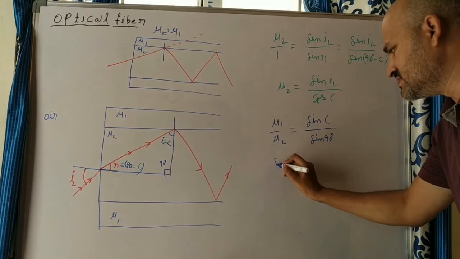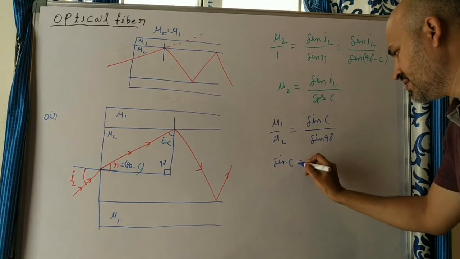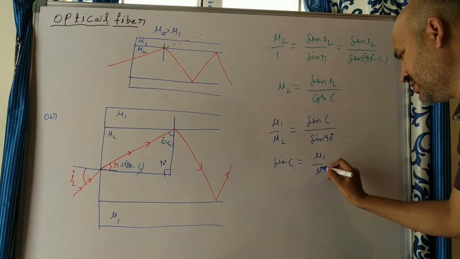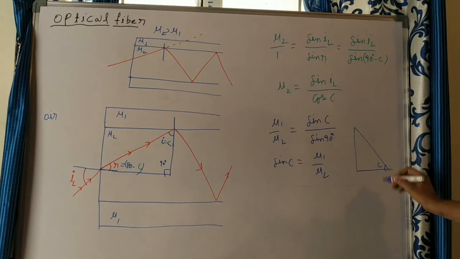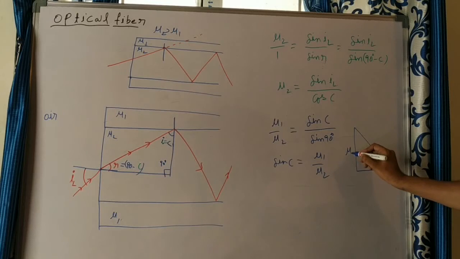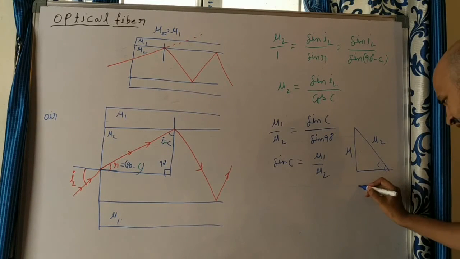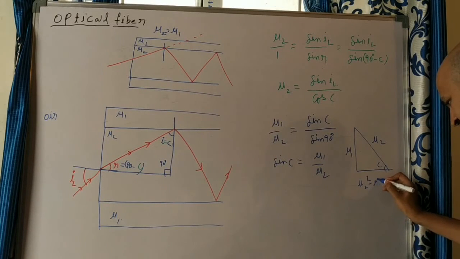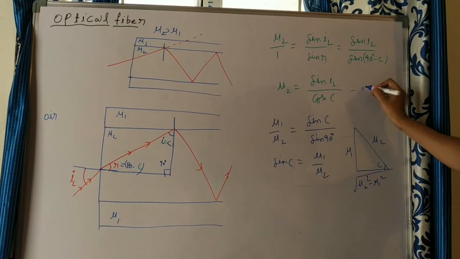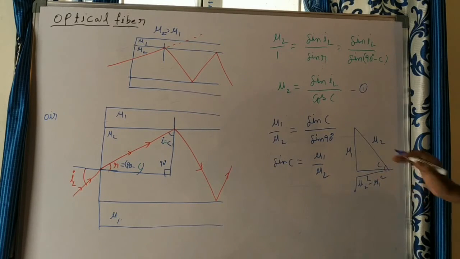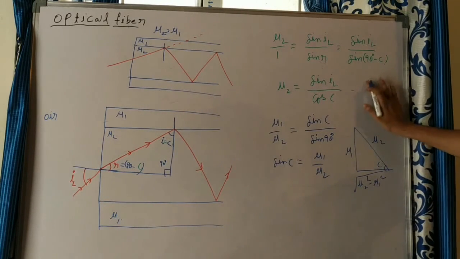From this, what can you write? Sin C is equal to mu1 by mu2. To calculate cos C, what are we doing? First apply sin C. Sin C is opposite mu1 by hypotenuse mu2. If you want the adjacent, you can write the square root of mu2 square minus mu1 square. From this, you get cos C. Here you have to substitute from equation 1, and from this triangle, otherwise there is no need to take equation 1.